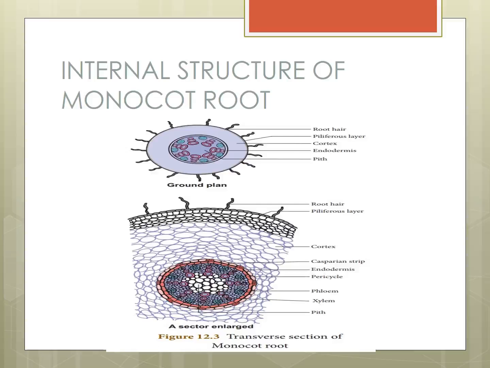The conjunctive tissues are made up of sclerenchyma. Here also conjunctive tissues are there. Next, last one, pith. Pith is present inside the endodermis, at the center. It is made up of parenchyma cells. Cortex is also made up of parenchyma cells.